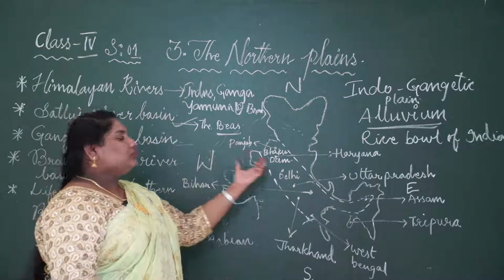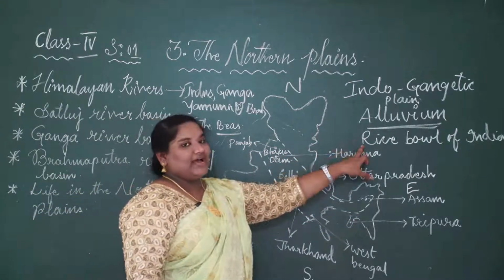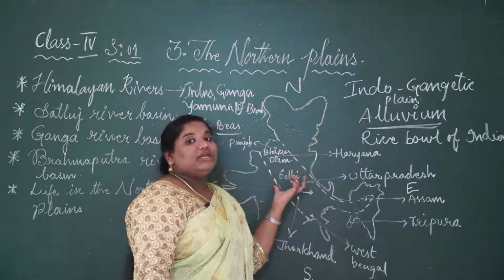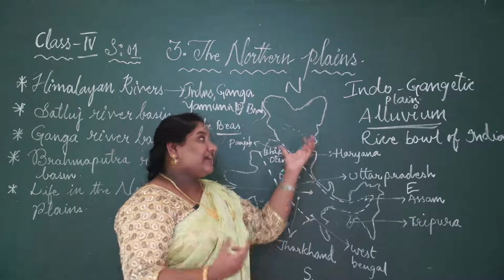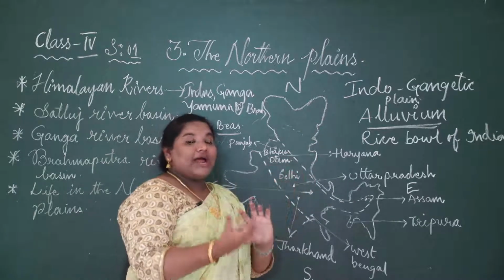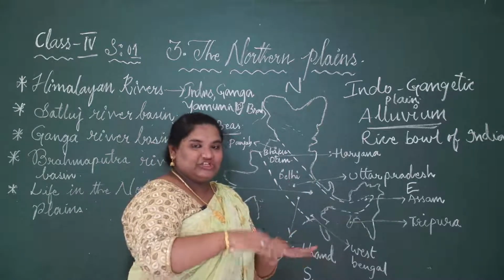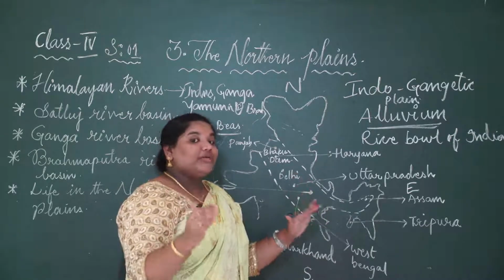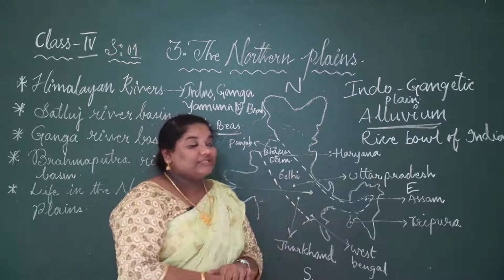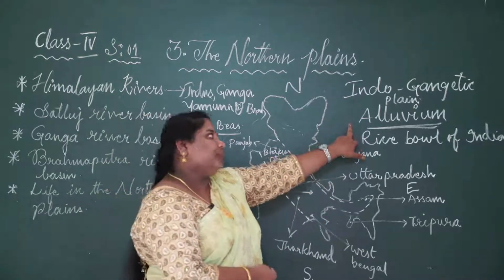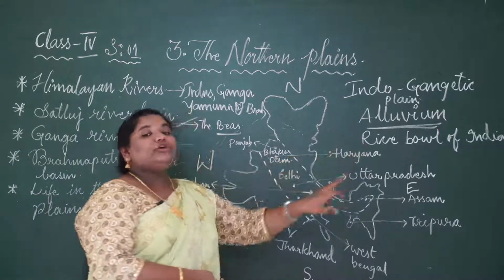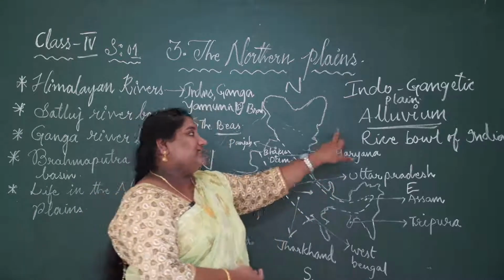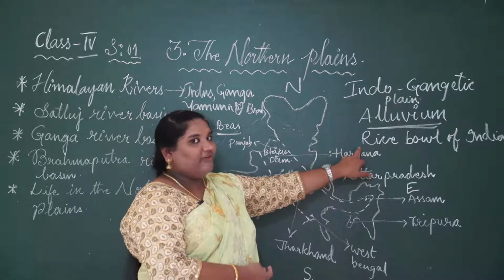Then this is also called the rice bowl of India, as paddy grows much, where we get the fertile soil called alluvium, where rivers drop the sand and the silt in this region. They bring sand and silt, which is good for growing crops, which is called fertile soil, that is called alluvium. So the main crop grown in this region is paddy. So it also has another name, the rice bowl of India.